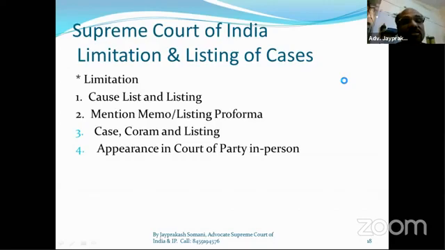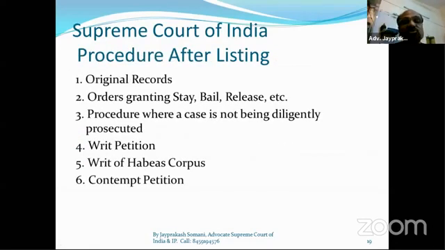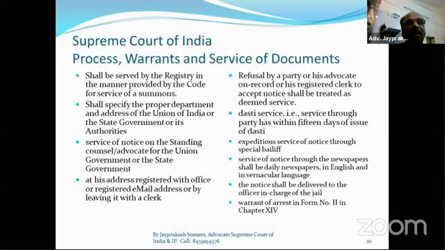So now next slide. This is the procedure after listing: original record, granting stay, bail, release, procedure where a case is not being diligently prosecuted, writ petition, writ of habeas corpus, contempt petition. After listing, this procedure is given here, and these are the processes.